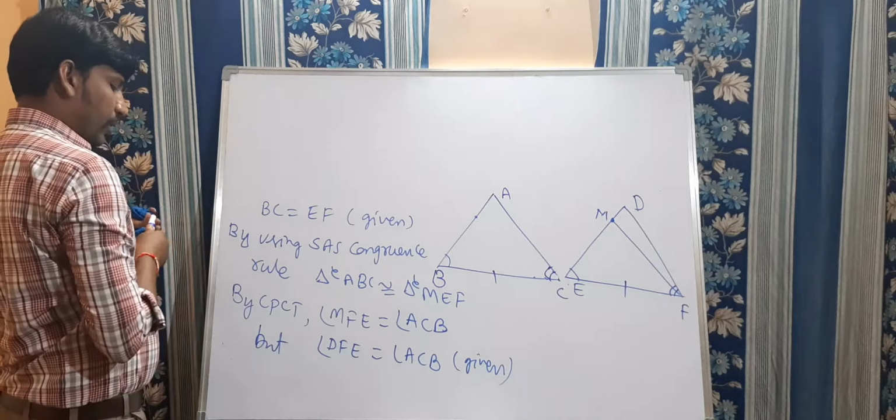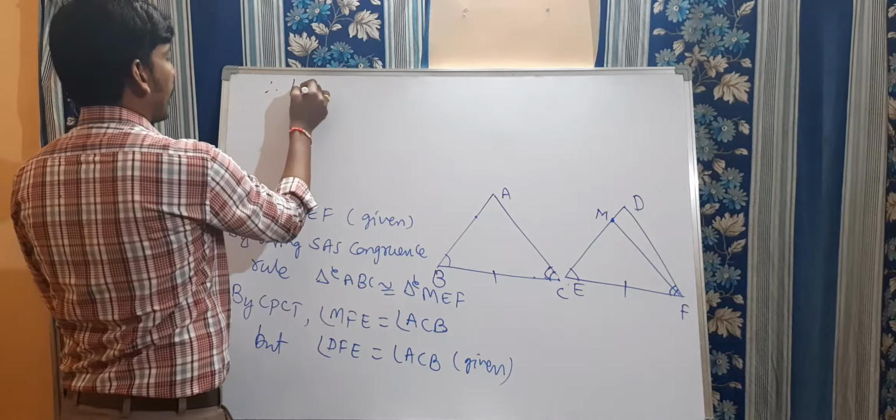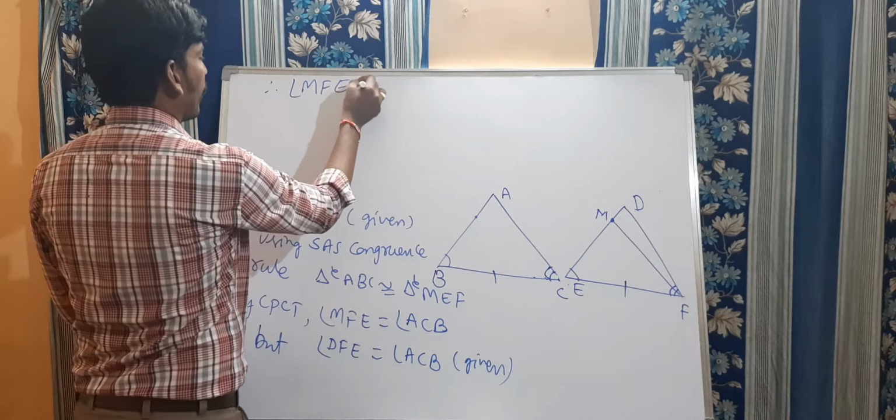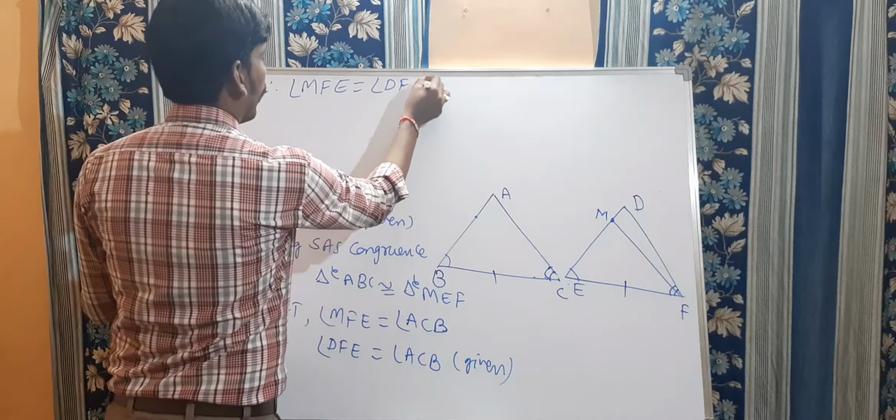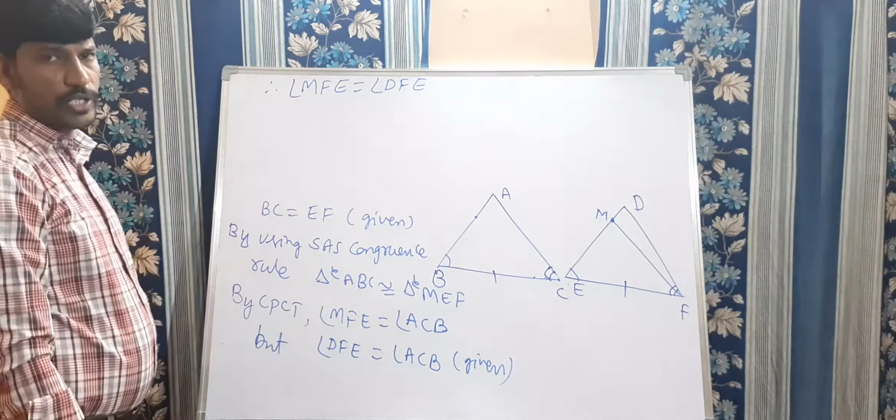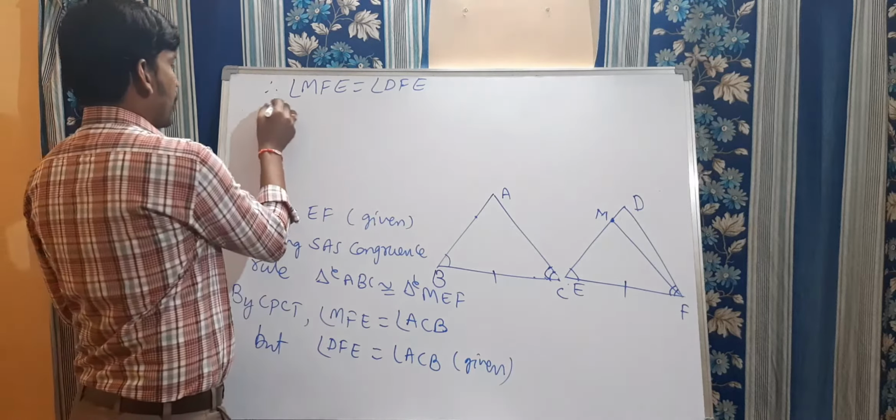So therefore angle MFE is equal to angle DFE. Is it possible? No, it is not possible.